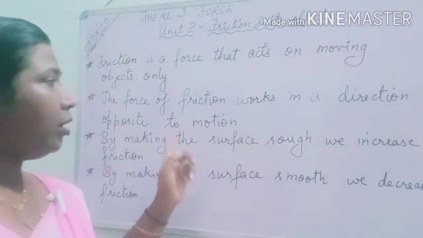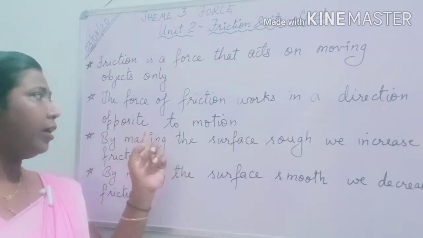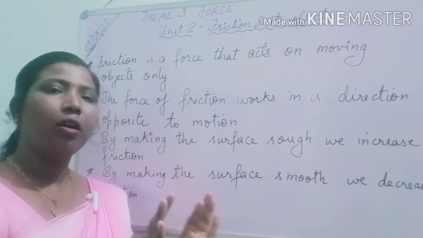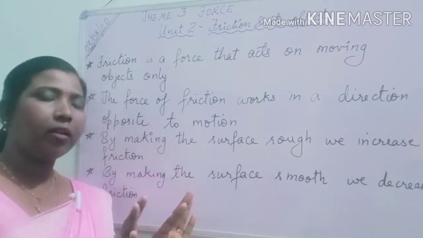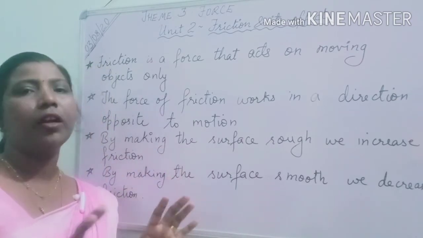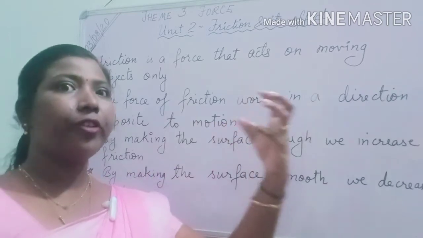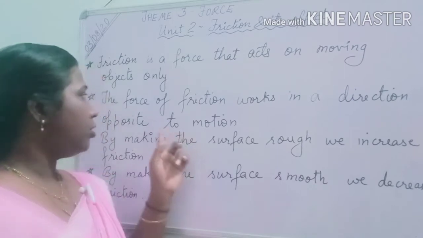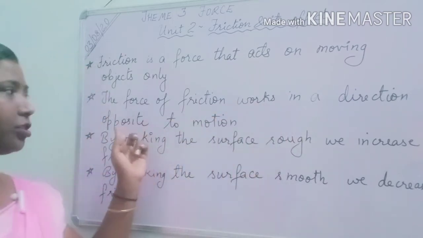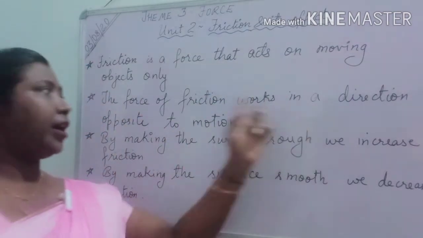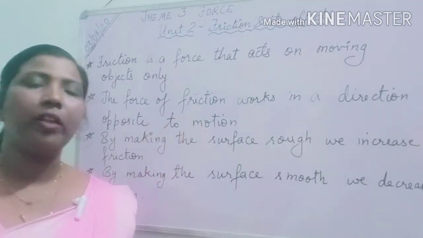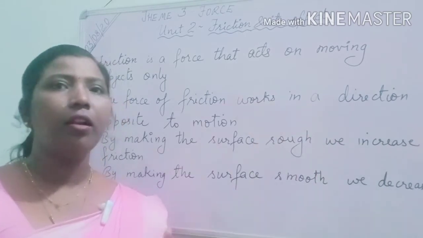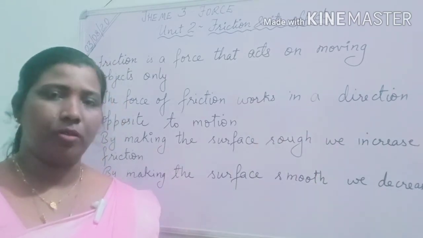Now here they are also explaining that when we are giving a force to the body, the friction will be opposite to the motion. Force of friction works in a direction opposite to motion. When we are giving a force from this side, the friction will give the opposite force from that side.